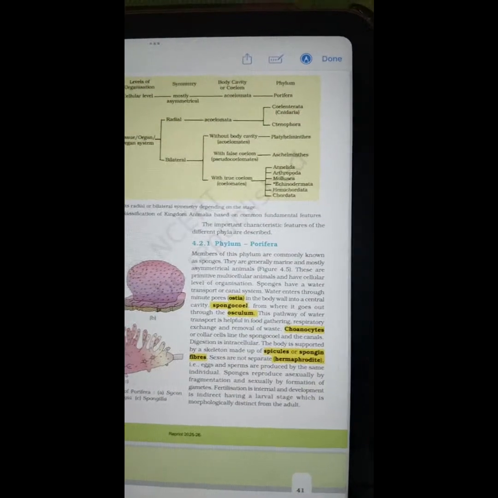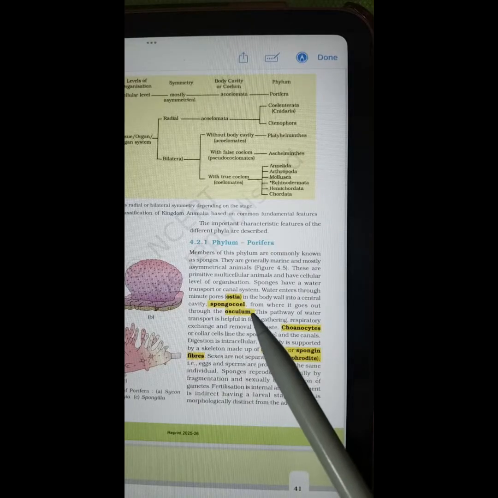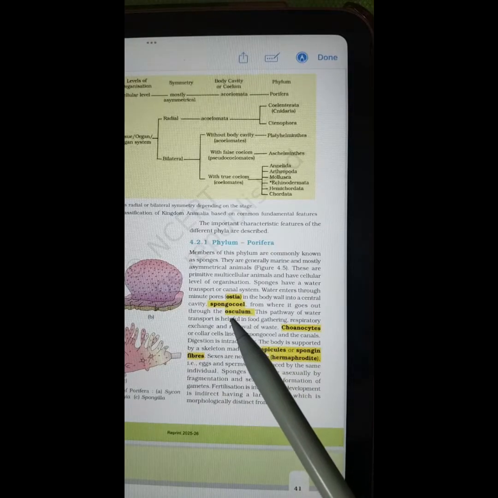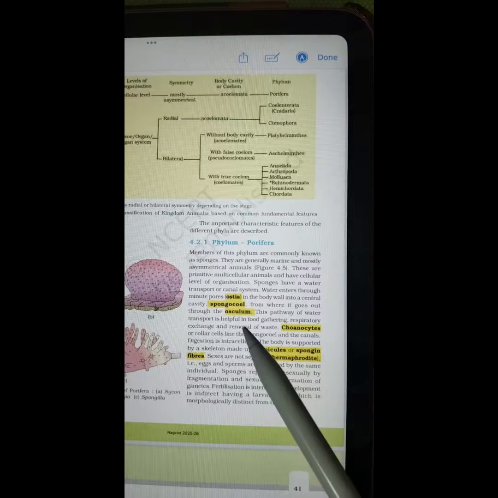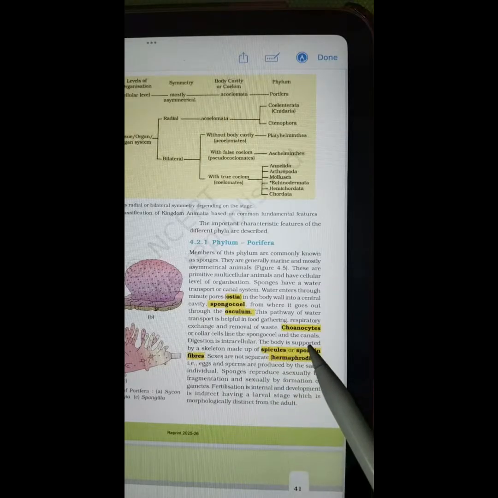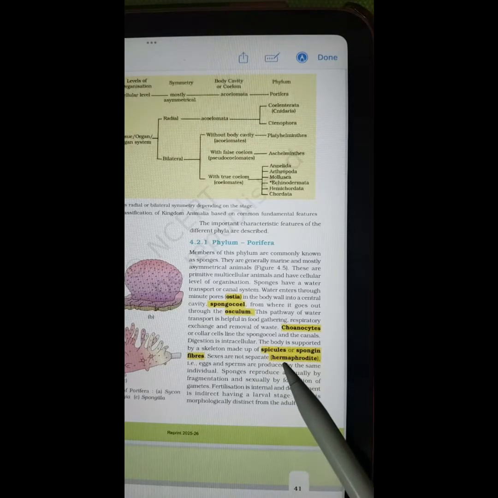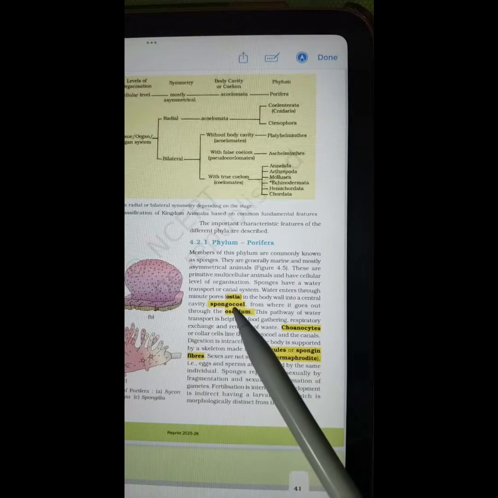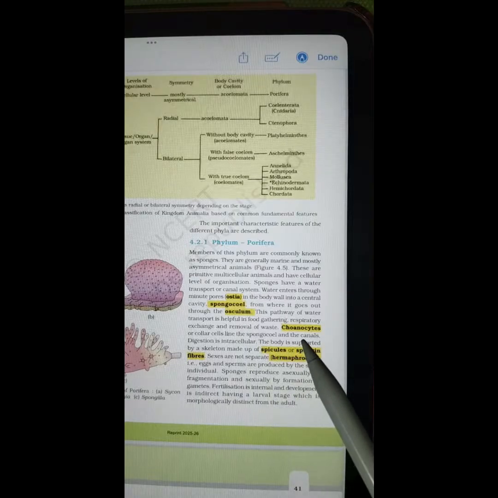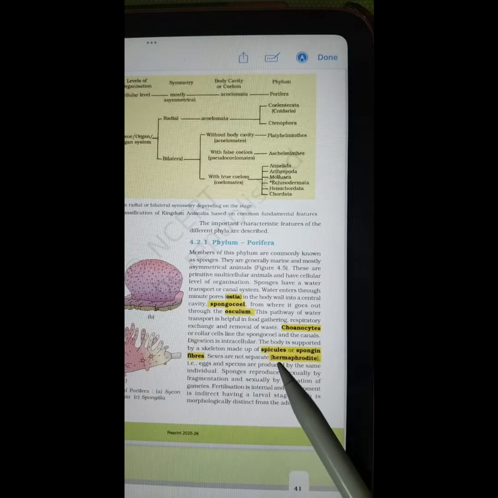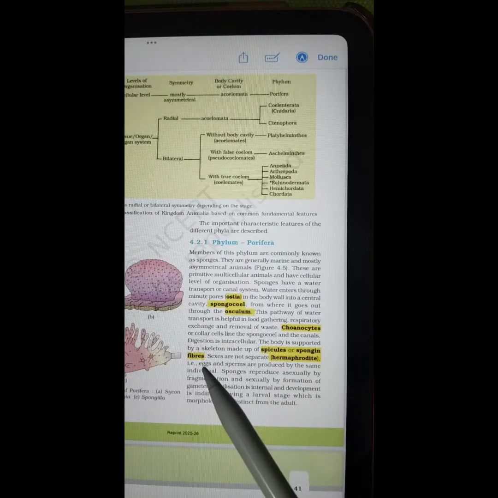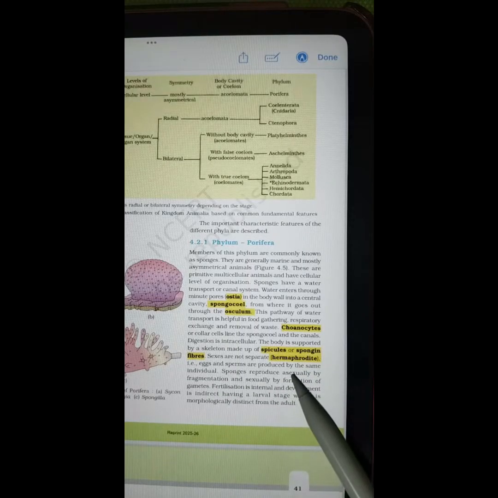Now let's come to the phylum Porifera. Ostia, spongocoel, osculum, choanocytes, spicules, spongin fibers, hermaphrodite. Once again, ostia, spongocoel, osculum, choanocytes, spicules, spongin fibers, hermaphrodite.